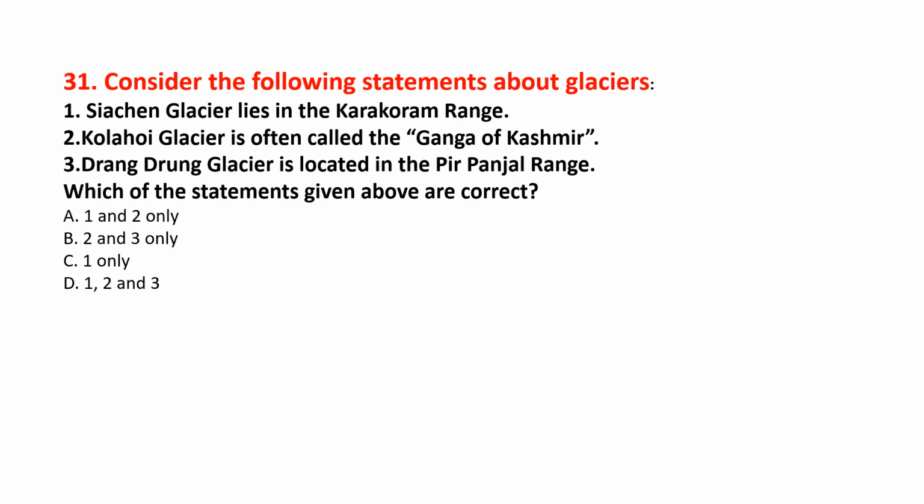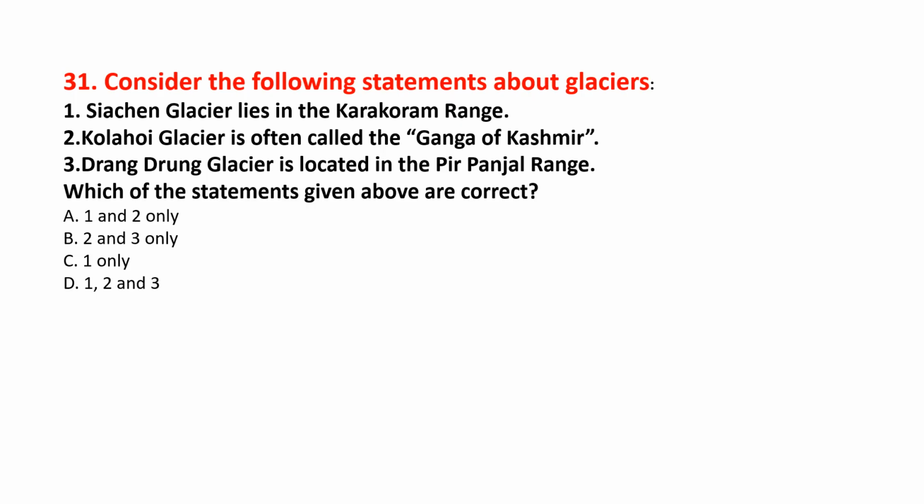Next is question number 31. Consider the following statements about glaciers. Statement 1 is Siachen Glacier lies in the Karakoram range. Statement 2 is Kolahoi Glacier is often called the Ganga of Kashmir. Statement 3 is Drang Drung Glacier is located in the Pir Panjal range. Which of the statements given above are correct? And the statements which are correct are 1 and 2 only.